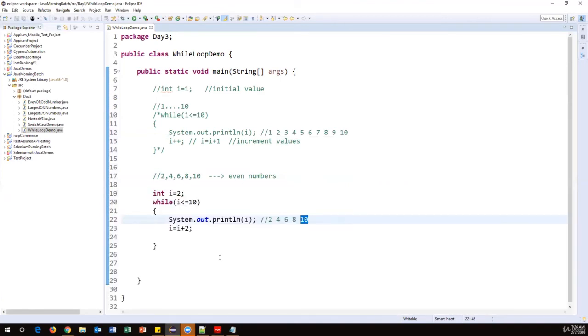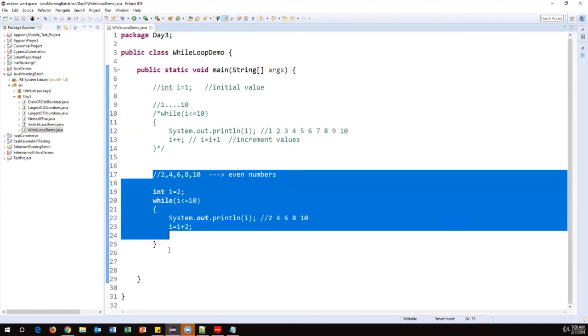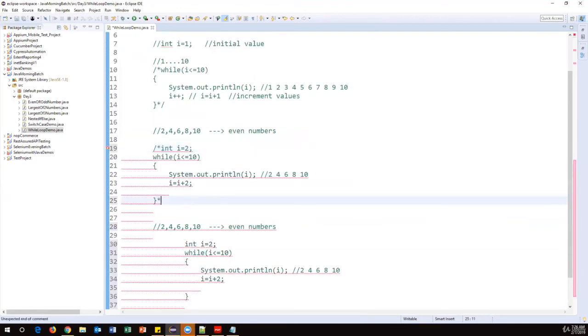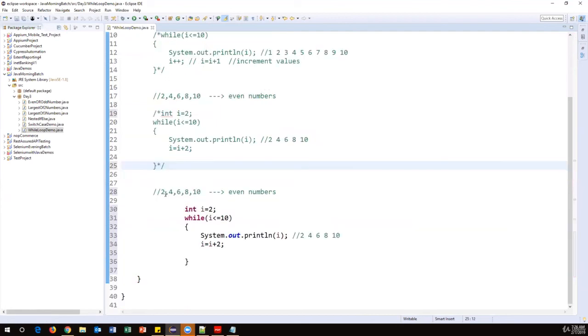Same thing, we can slightly modify to print odd numbers. If you want to print only odd numbers, just change the starting value to 1. So 1, 3, 5, 7, and 9, these are the odd numbers.